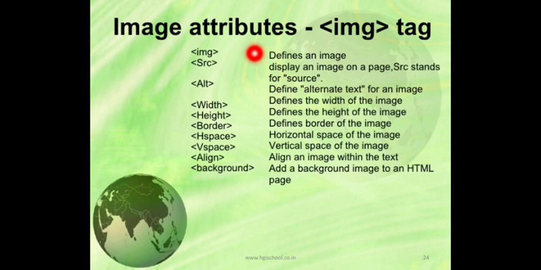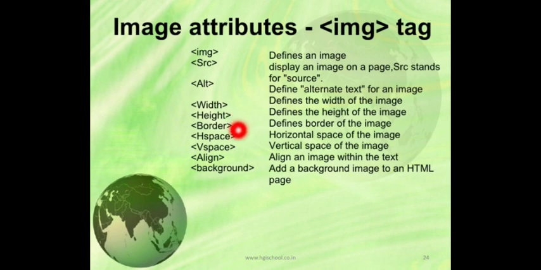Now some more attributes are there. SRC we have studied: IMG to define the image, SRC to display an image on a page, SRC stands for source. Alt is for the alternate text. Sometimes what happens is that the internet is not working properly and the image is not able to load, but at least something should be displayed in place of the image. So whatever text we mention in the alt attribute will be displayed. Width will change the width of the image, height will set the height of the image.